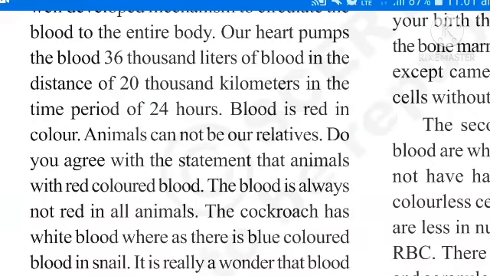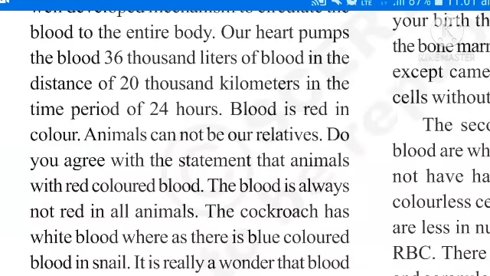You know very well, cells present in the blood are corpuscles. There are three types. First one is RBC, red blood cells. Second one is WBC, white blood cells. Third one is blood platelets. In that, first one is red blood cells. Red blood cells are also known as erythrocytes.